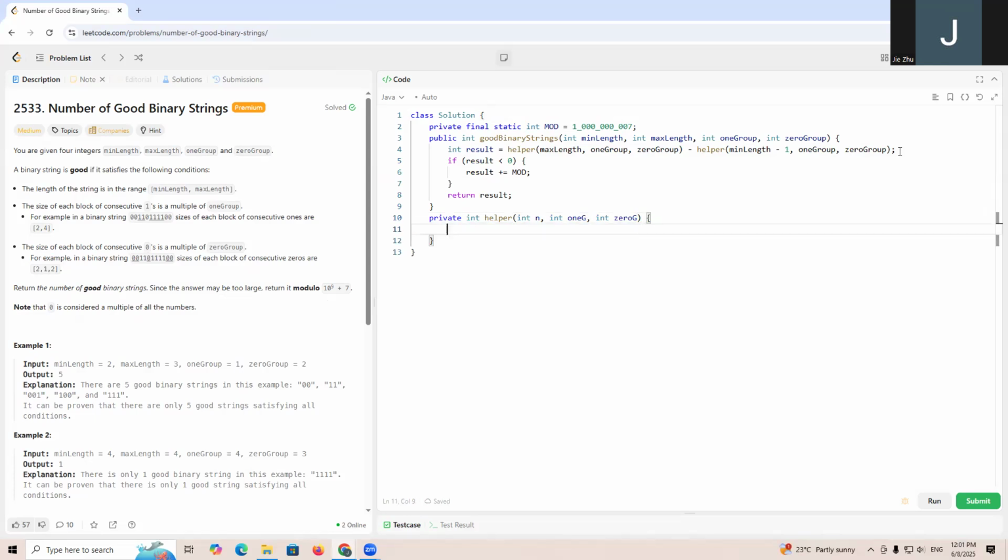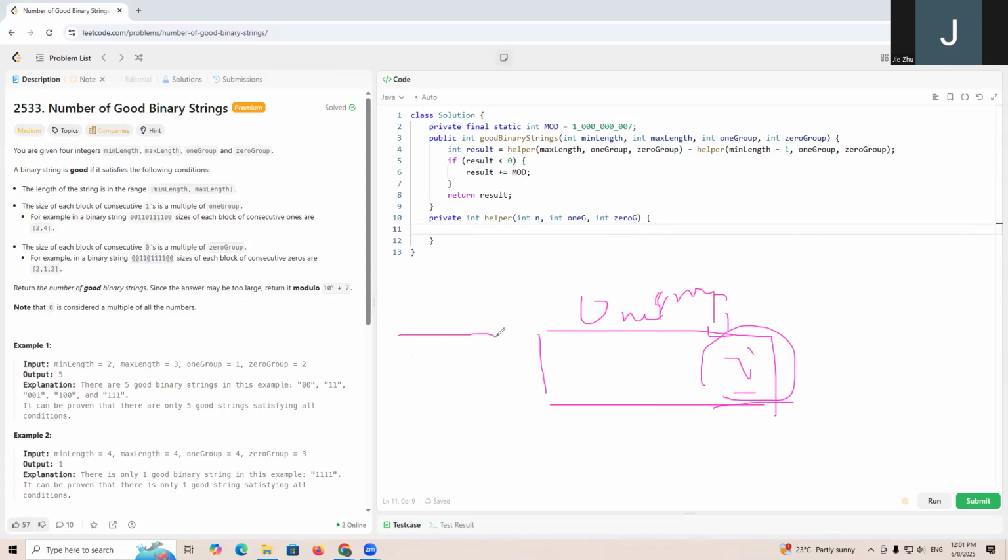For index i, if the previous scenario was a one group, it means we can come from the good strings at i minus one group.